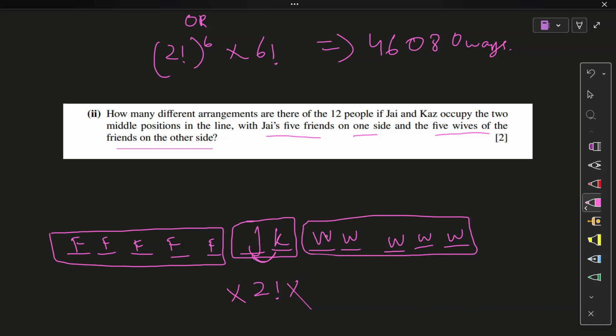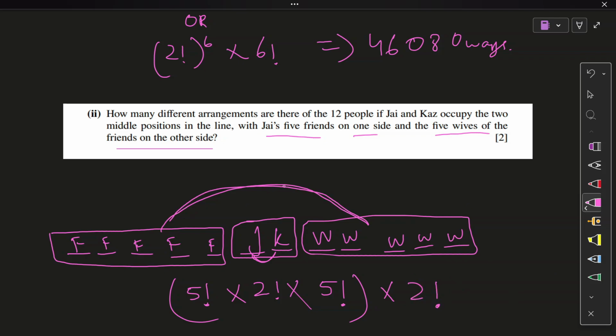Inside, the wives can move about their own position to give a different arrangement. No condition on them. So 5 factorial, and all these friends can move about their own position as well. That's 5 factorial for inside those boxes. And ultimately, these two boxes can move around these two sides. So that is going to be a 2 factorial. And that is your answer.